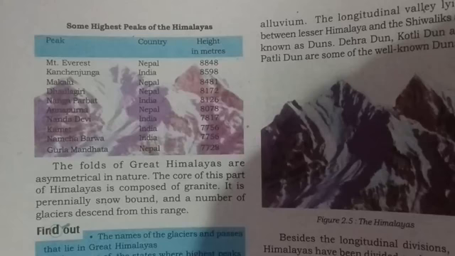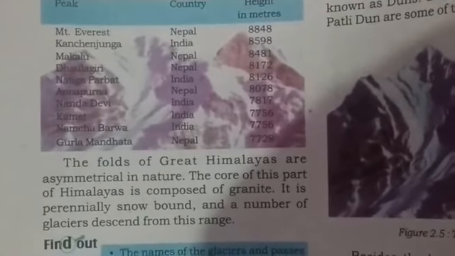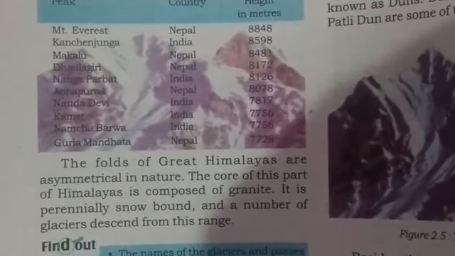The core of this part of the Himalaya is composed of granite. It is perennially snowbound. These are always snow covered, and a number of glaciers descend from this range, and there are many glaciers as well. If you talk about the mountain peaks of this area, Himadri in the Himalaya, we can see that most of the important peaks are there in this area.